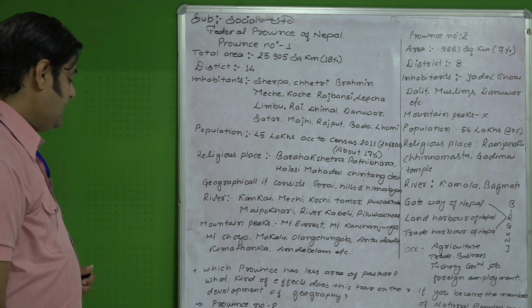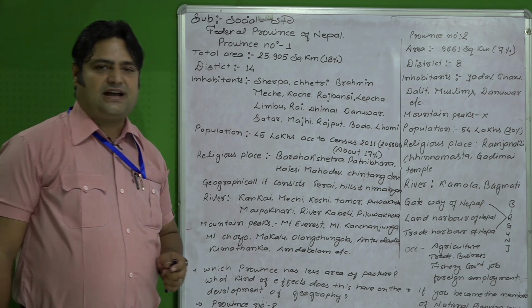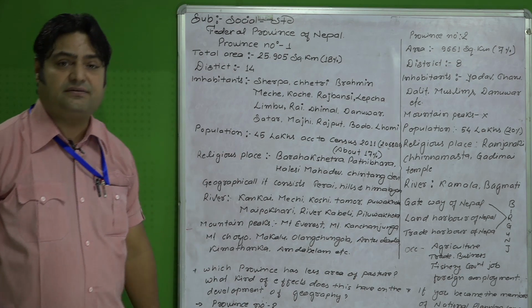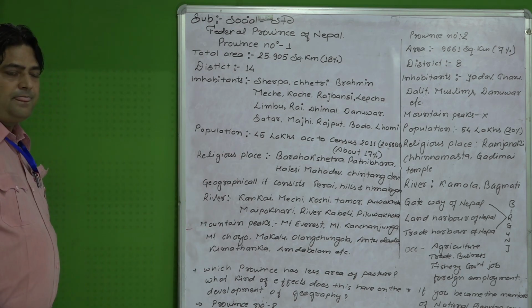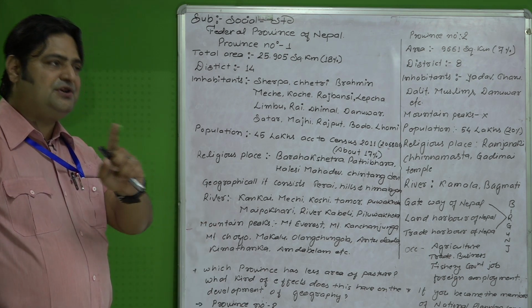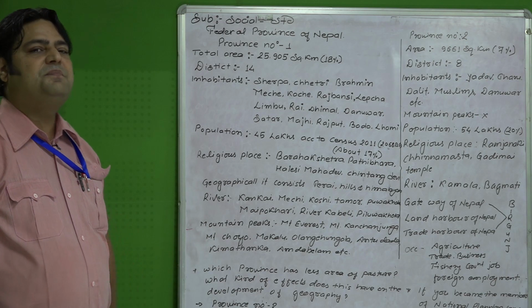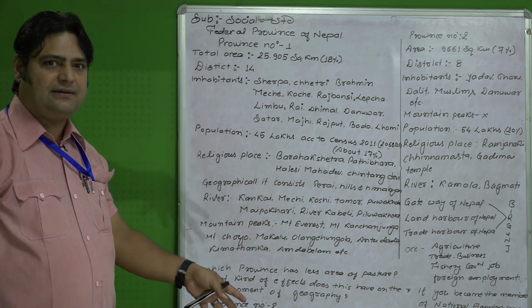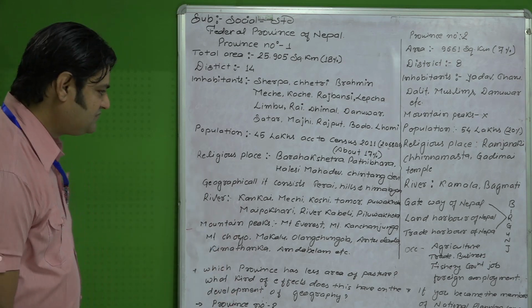And similarly various industries can be established there, basically agro-based industries. So these are the effects that have been seen in province number 1 due to the lack of pastoral land, rearing land, grazing land.